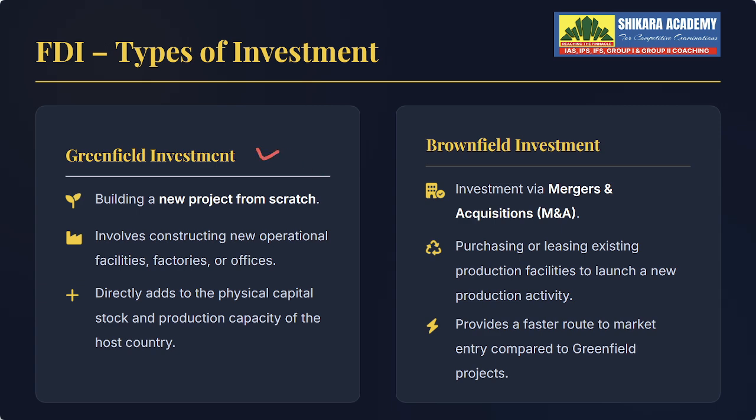First is greenfield investment. What is greenfield investment? Greenfield investment means they start from zero, building a factory from scratch. And we have brownfield investment. They buy an existing company. Greenfield is a new one. Got it? And brownfield is an already existing one. So these are the two main types of investment in FDI.